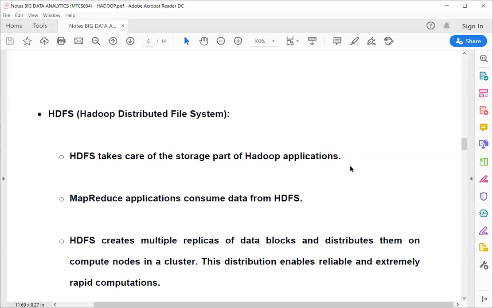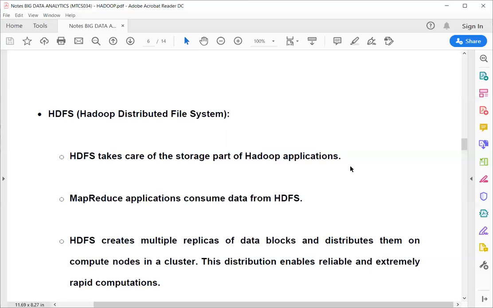A MapReduce application consumes data from HDFS. So basically, again, the same thing. You will take an enormous amount of data, suppose 1 TB of data. Now the data is distributed on multiple devices using HDFS. Your MapReduce application uses HDFS to take back the data.